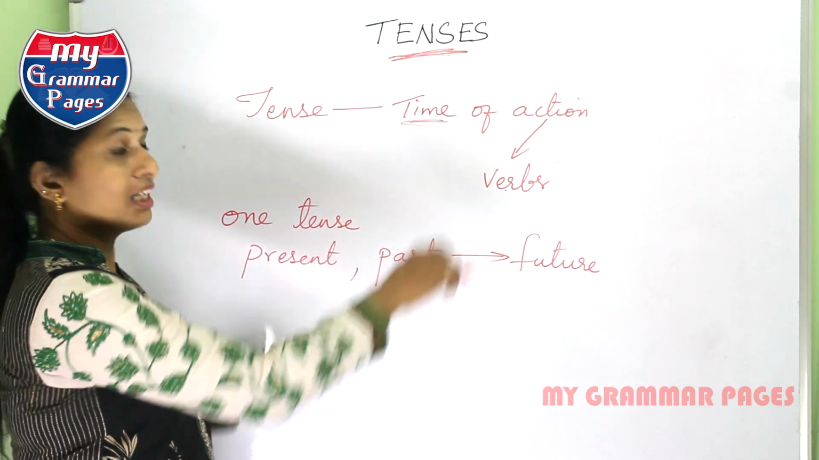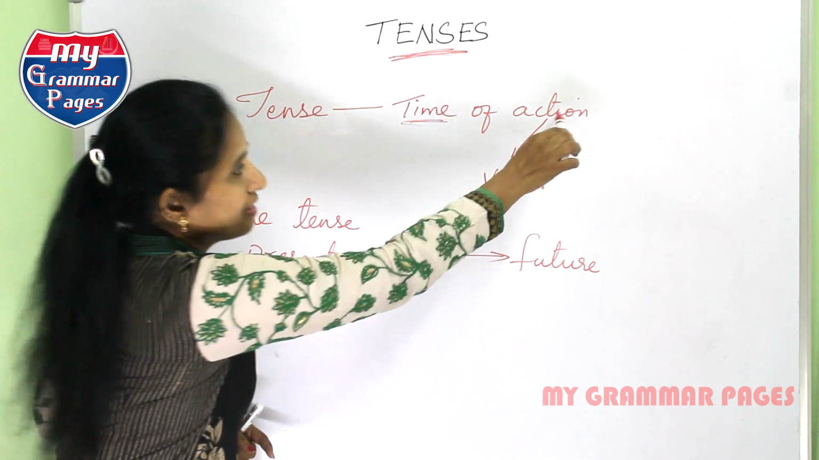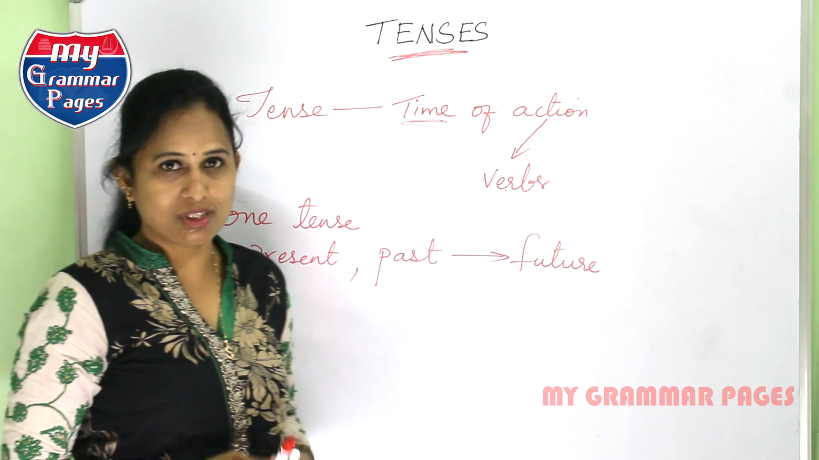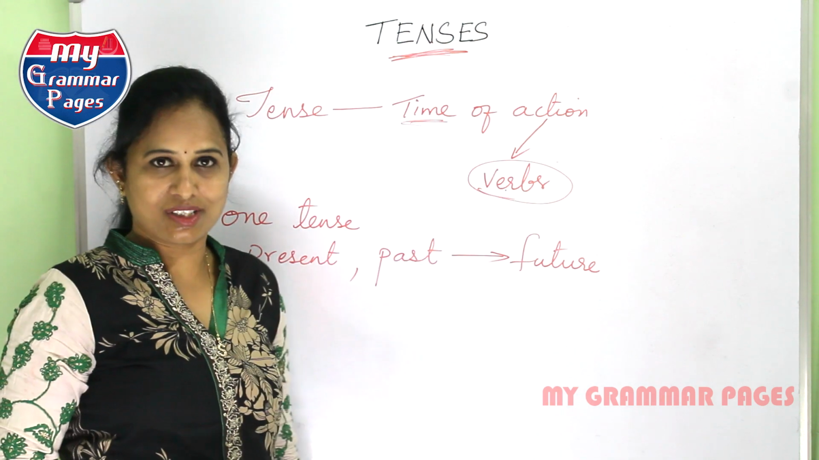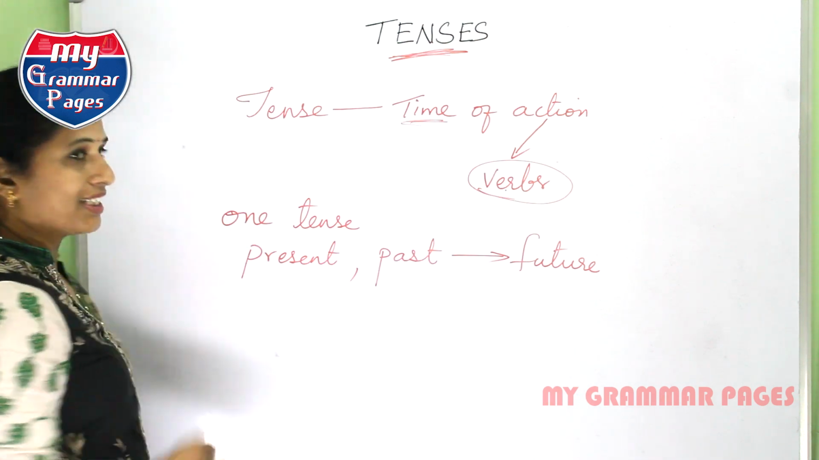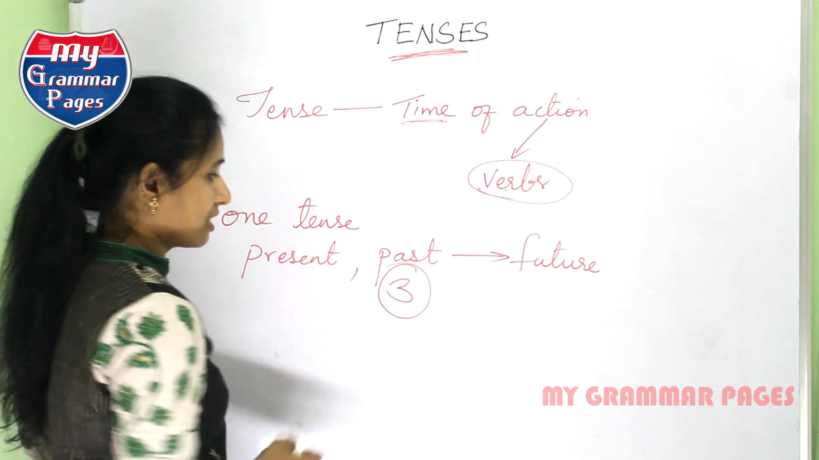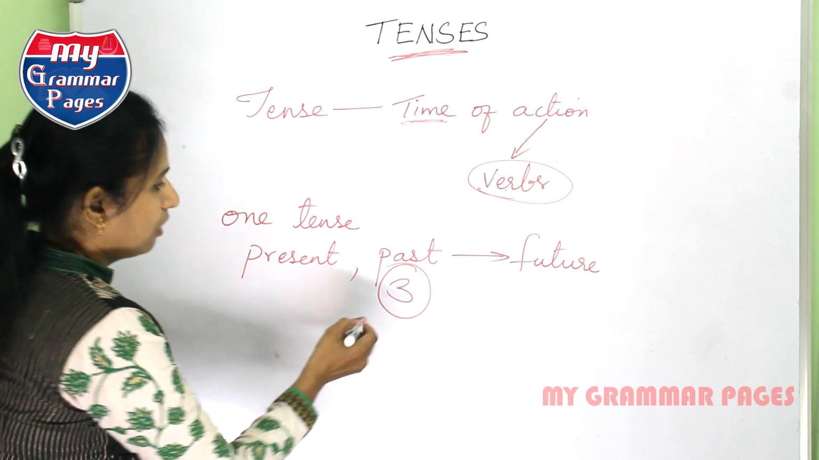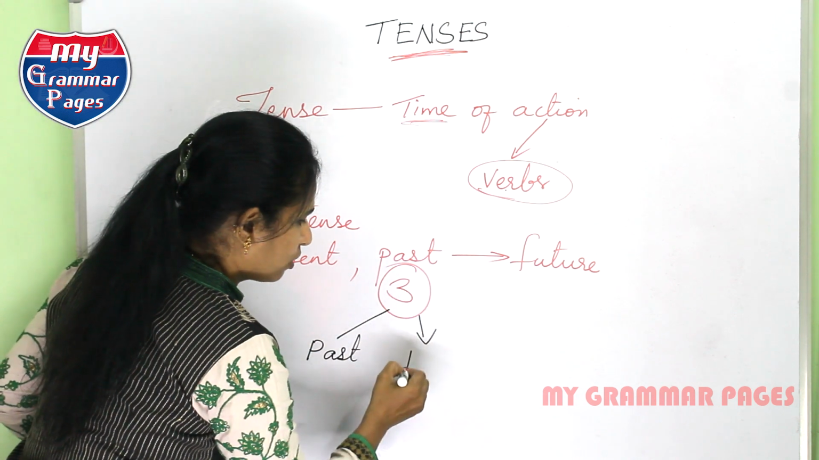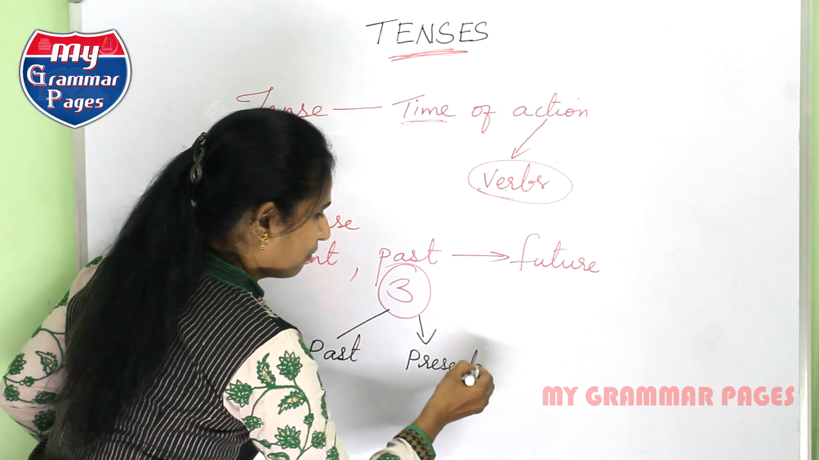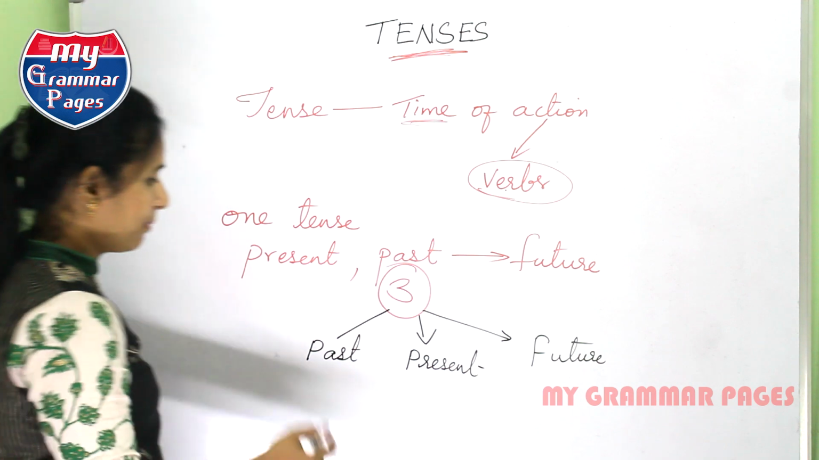Now I think it is very clear to you what tense is. Tense is nothing but the time of actions. These actions are expressed through verbs. Now the verb plays a major role in expressing a tense, the time. Basically these tenses are classified into three main categories. We should talk about past, present, and even future. Now coming to past.